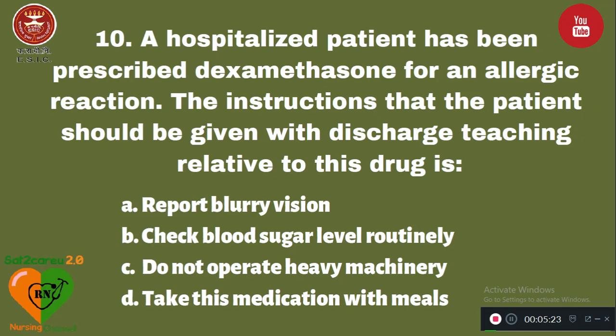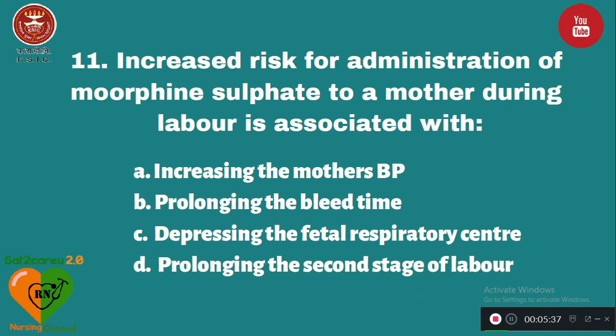D. Take this medication with meals. Here, a patient taking dexamethasone must check the blood sugar level routinely because there is a chance for the blood sugar level to increase.